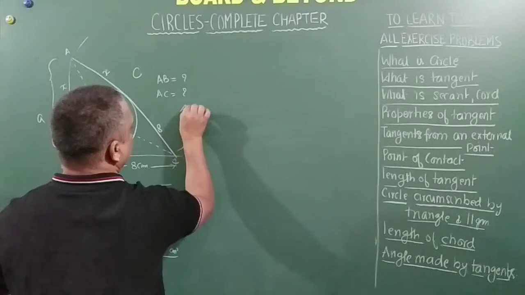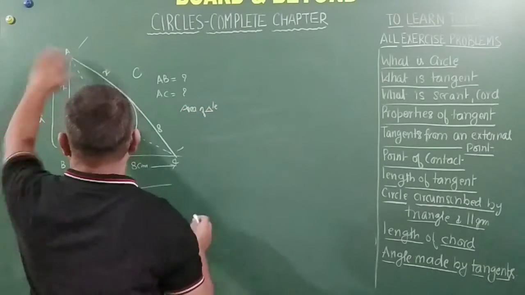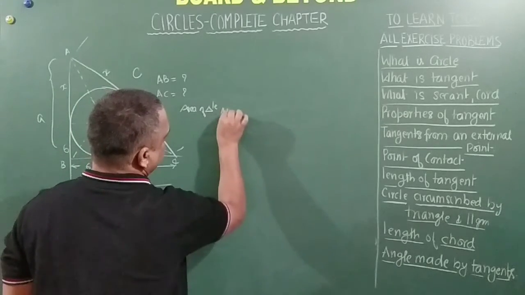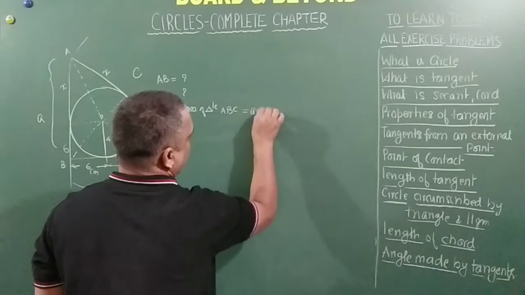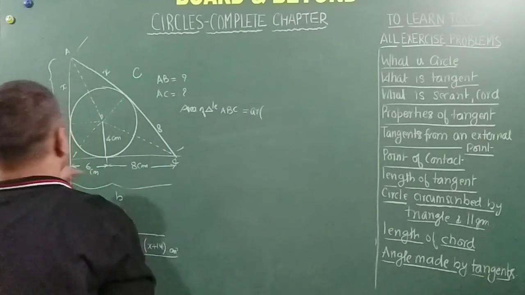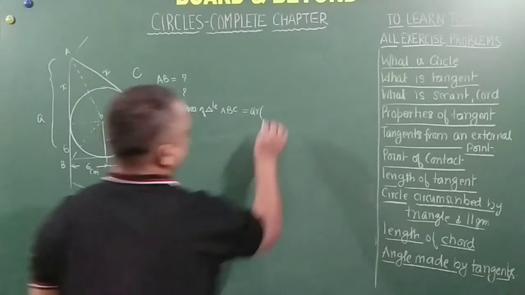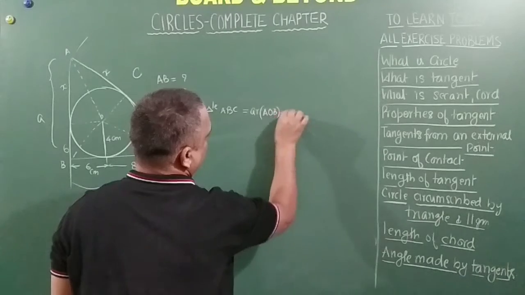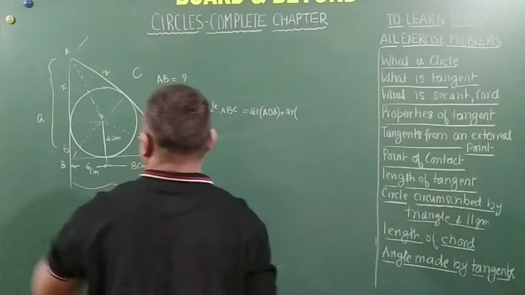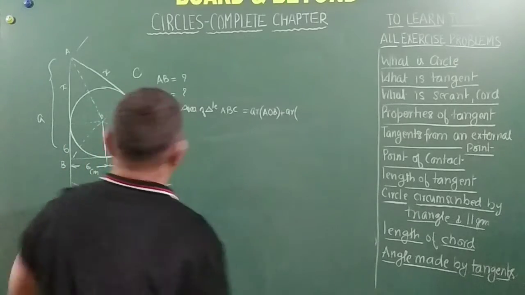The area of triangle ABC can be written, in short form, as ABO, that is, I'm talking about this, then BOC.